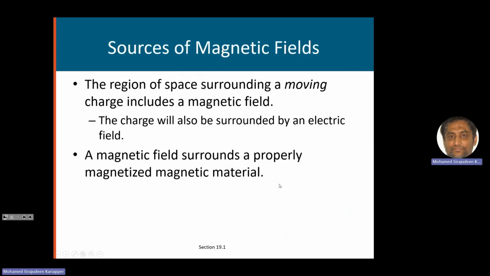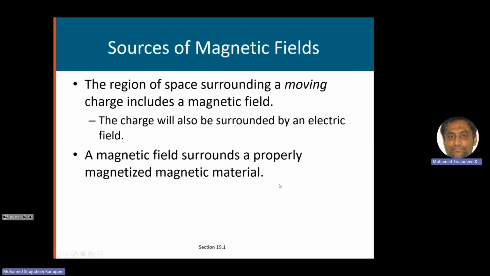Okay, now where is the magnetic field coming from? The source is actually moving charges. Moving charges will induce a magnetic field. If you have a moving charge, the space around this moving charge will have a magnetic field.